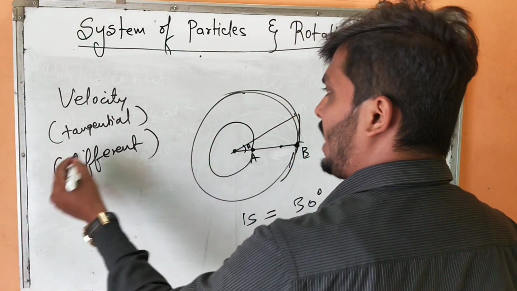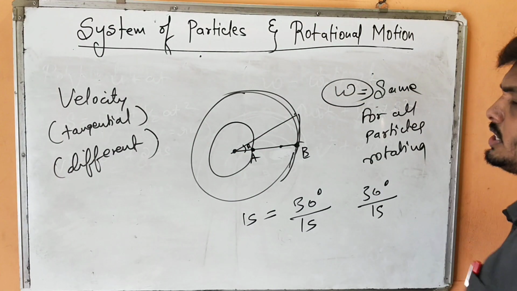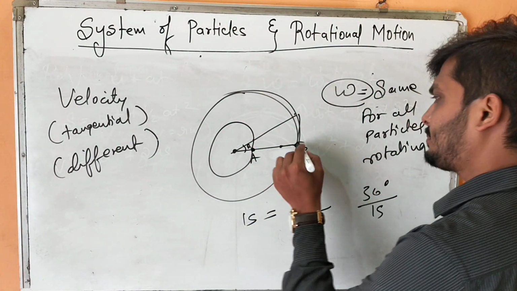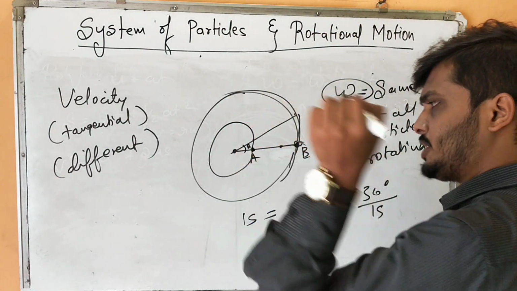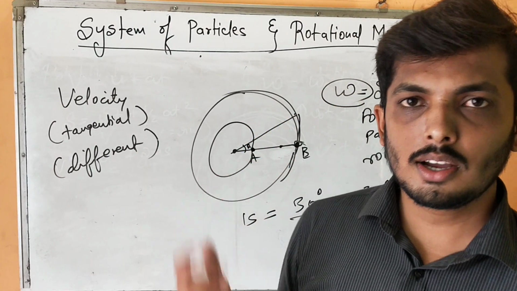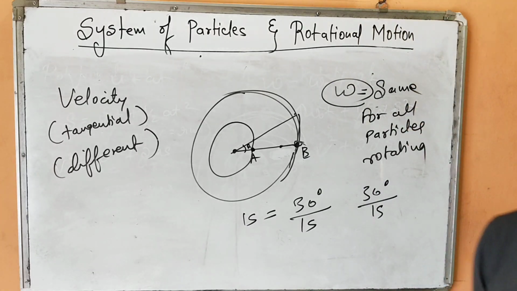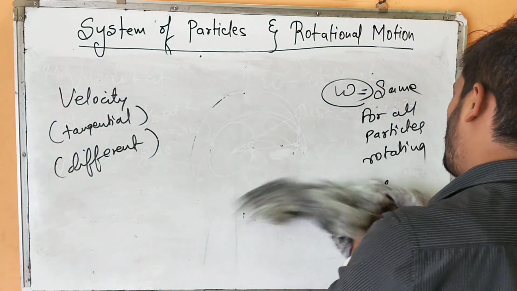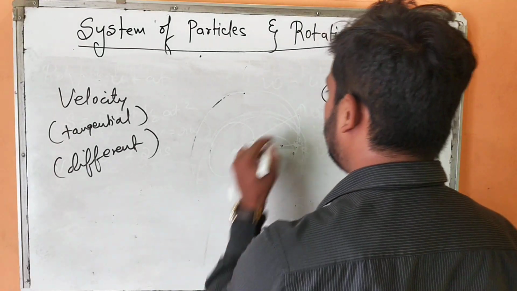And what is the direction? See, again it's omega, it's a velocity, so it's a vector quantity. It should have a direction. Always remember, omega is always perpendicular to the circular path. You can use the right hand curl rule or right hand screw rule to get the direction of the omega. Omega is always perpendicular to the circular path.